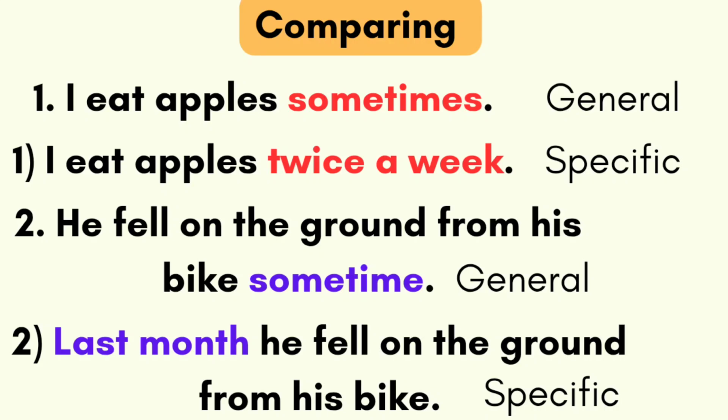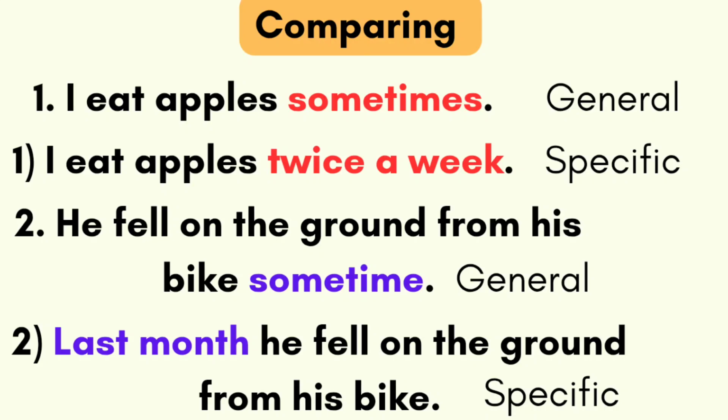I just wanted to compare sometimes with another example. That's why I am giving these examples. Okay. Look at the second one. He fell on the ground from his bike sometime. Here, fall, fell, fallen. So this sentence is in past simple. Sometime in the past, like unknown time in the past, he fell on the ground from his bike. I mean, he was going somewhere and he didn't see a rock in front of him. Suddenly, he fell on the ground from his bike sometime in the past.